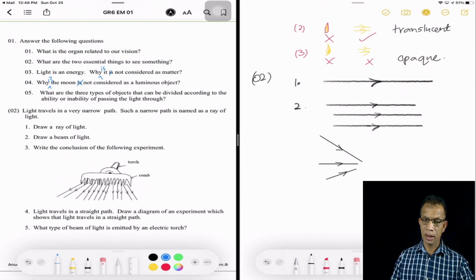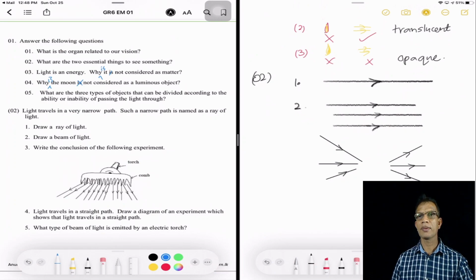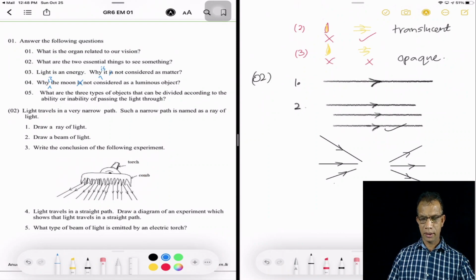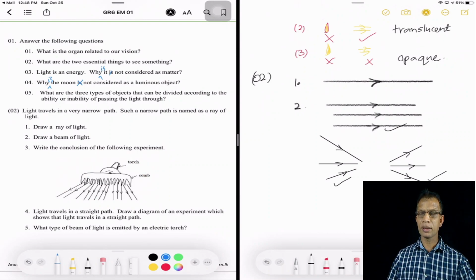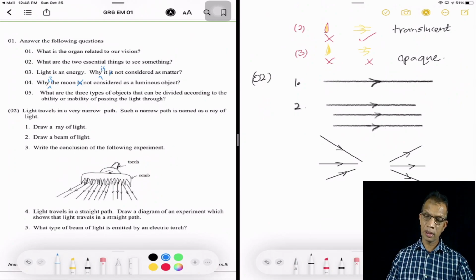This is a converging beam of light, and the opposite of that is a diverging beam of light. So there are three types of beams of light: parallel beam of light, converging beam of light, and diverging beam of light. So our answer is only this one.